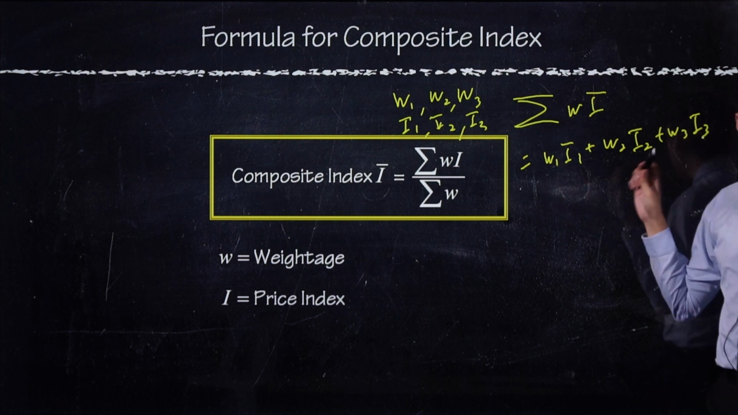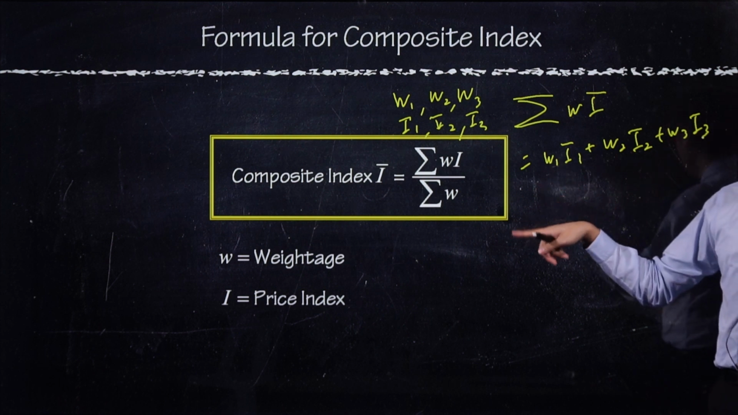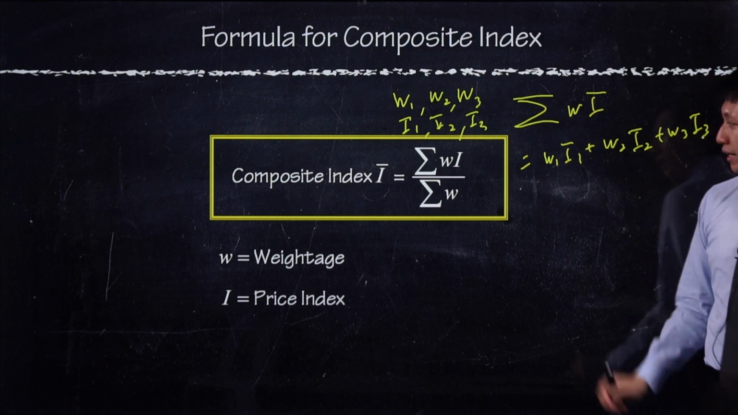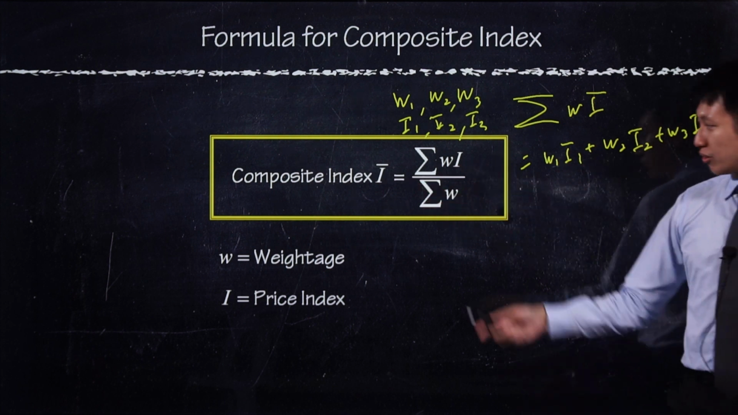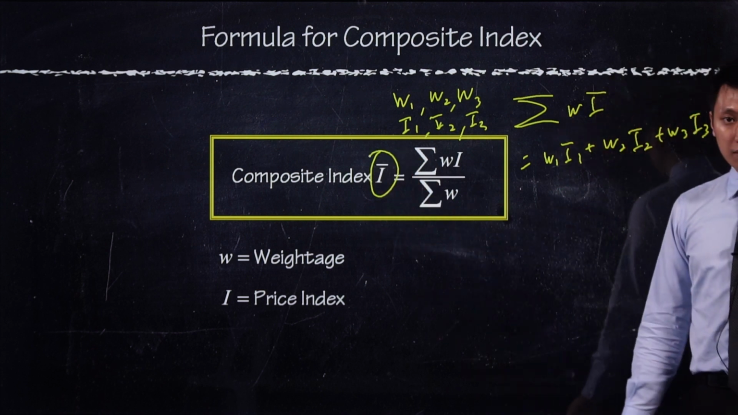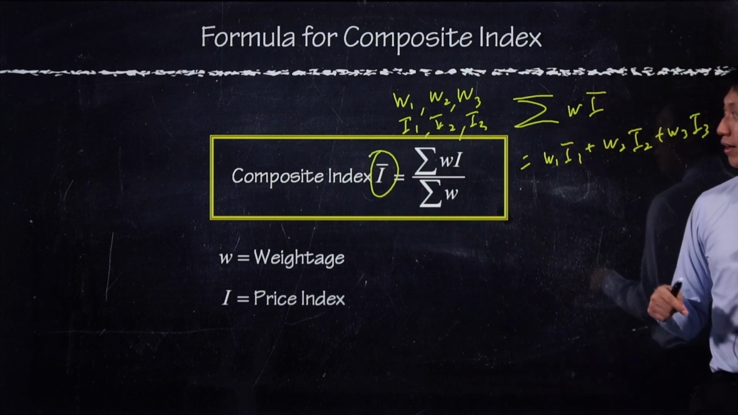Things like this: the weightage of one thing multiplied by the index of one thing, and so on. You add all of them up, then that's the composite index. You name it as I bar. Okay, all right, no problem. Just one formula for this whole section.